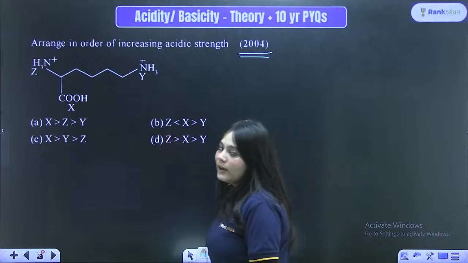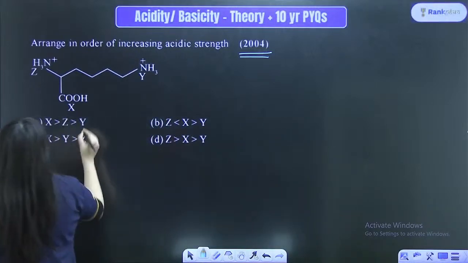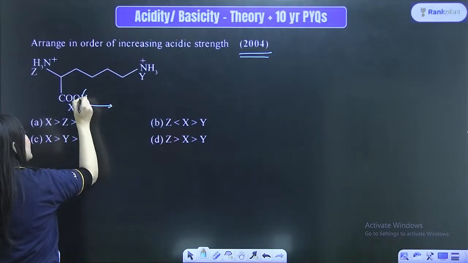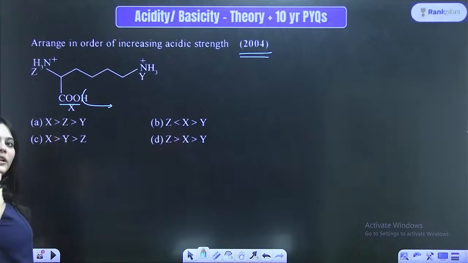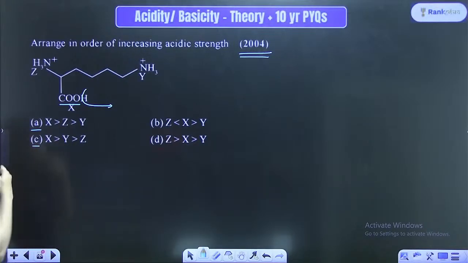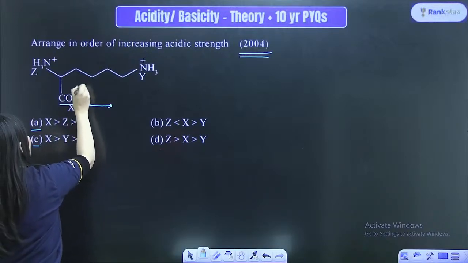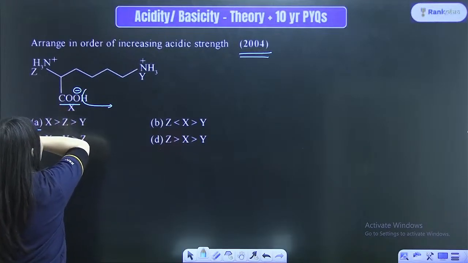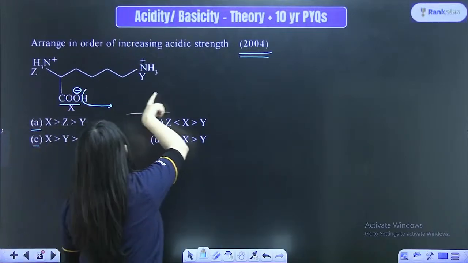Acidic strength means what? Which easily gives away H plus. We know, ma'am, this is an acid. So this is going to be the most acidic. We've already discussed COOH is the acid. Definitely will be the most acidic. So X will be the most acidic. So now I just have to compare between the A and the C option. X will definitely be the most acidic because it is an acid. Now I have to compare between NH3 plus and here NH3 plus.